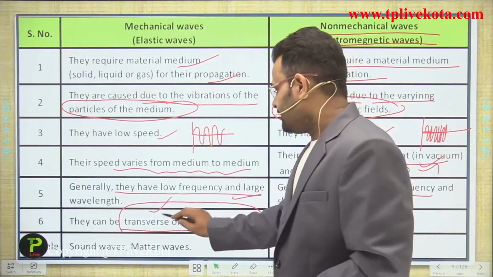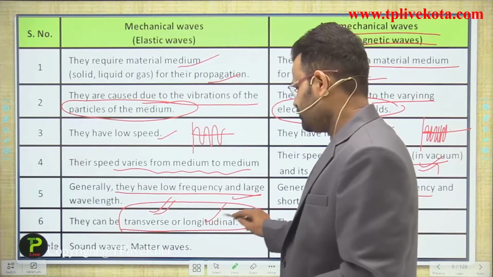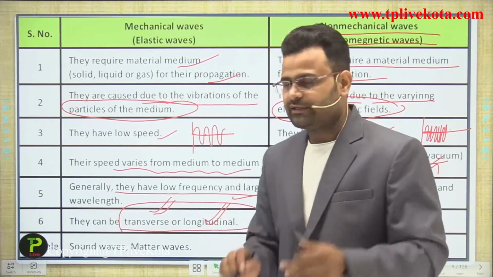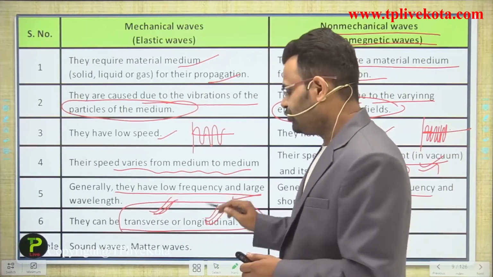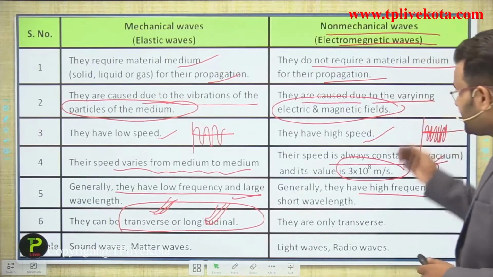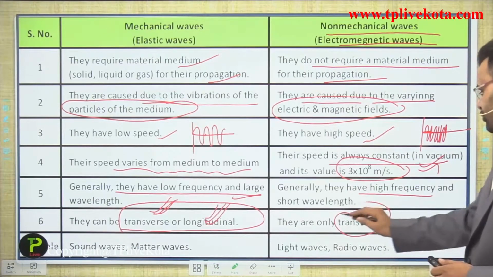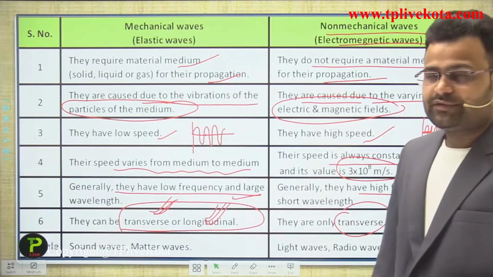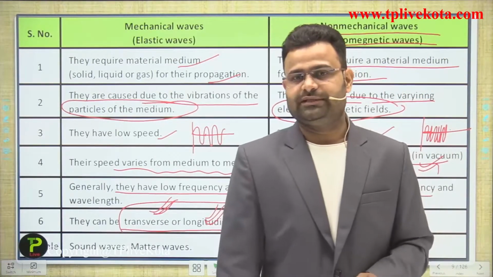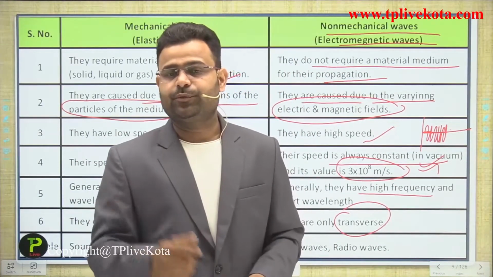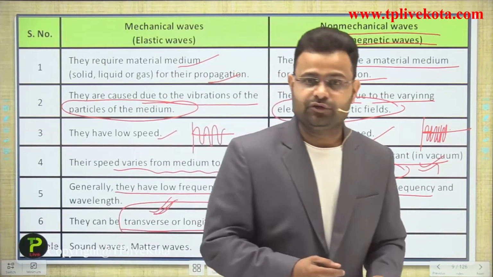That name is coming on the basis of vibration of the particles. They can travel in both conditions, transverse and longitudinal, but the electromagnetic waves only travel in a transverse manner. What do we mean by transverse? The particle vibrations and the wave propagation are perpendicular to each other.